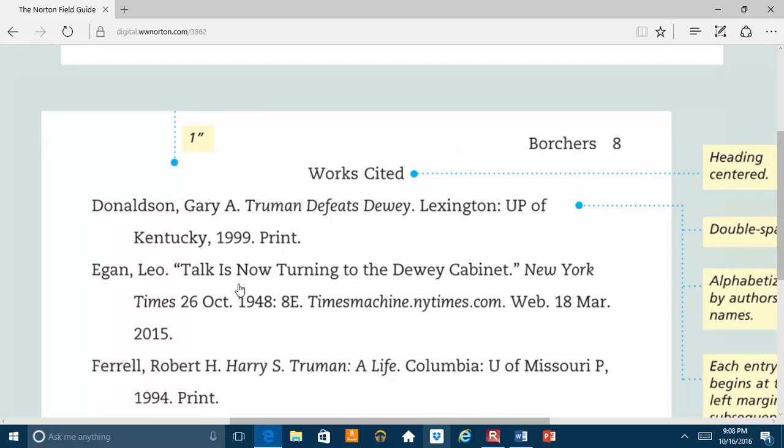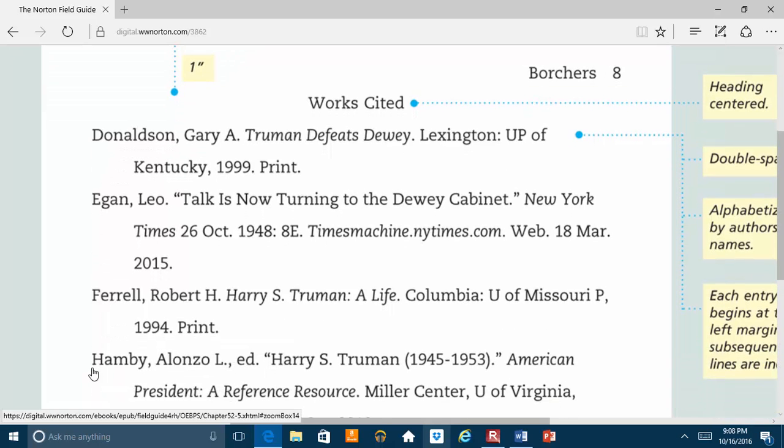Again, works cited should be works that you are actually using, that you're citing in your essay. I will point out another thing. You notice that all of the beginning citations, the start of the citation, begin on the left margin. And then you'll notice that as the lines wrap around, they are indented. Okay, there is a way to do this.